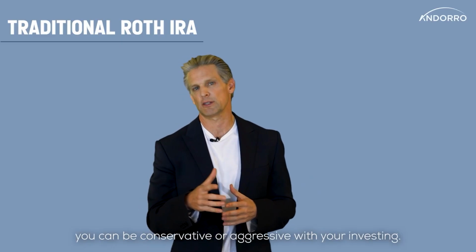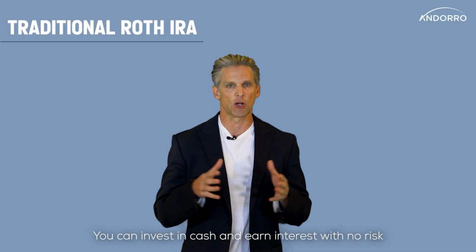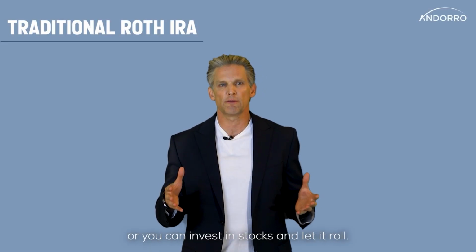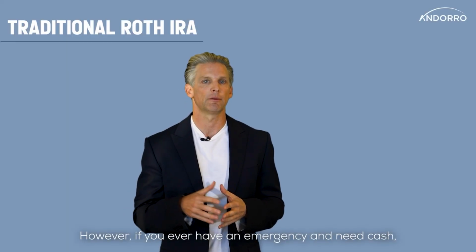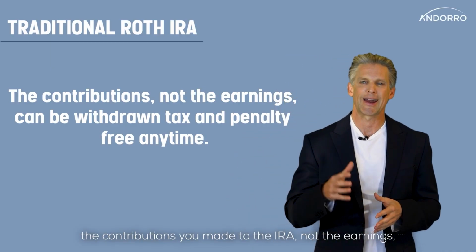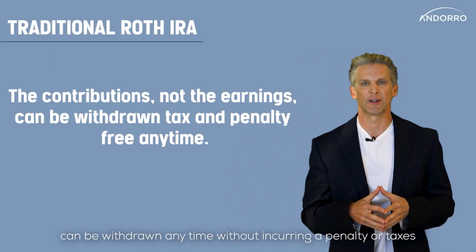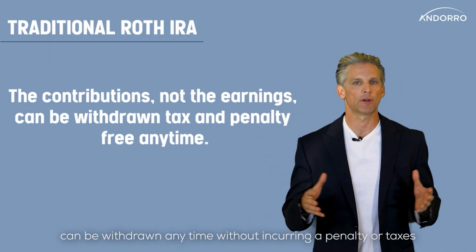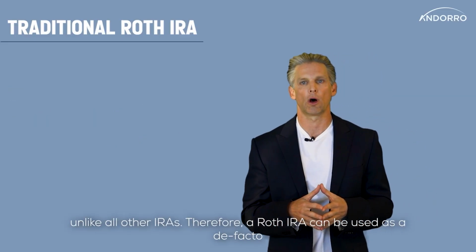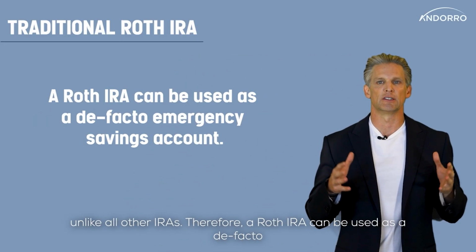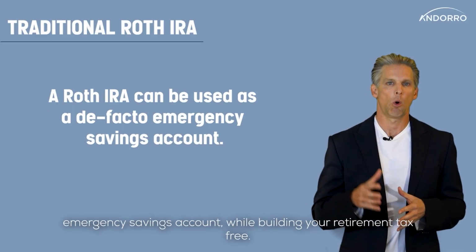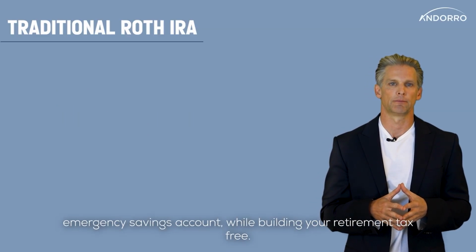With a Roth IRA, you can be conservative or aggressive with your investing. You can invest in cash and earn interest with no risk, or you can invest in stocks and let it roll. However, if you ever have an emergency and need cash, the contributions you made to the IRA, not the earnings, can be withdrawn at any time without incurring a penalty or taxes, unlike all other IRAs. Therefore, a Roth IRA can be used as a de facto emergency savings account while building for your retirement tax-free.